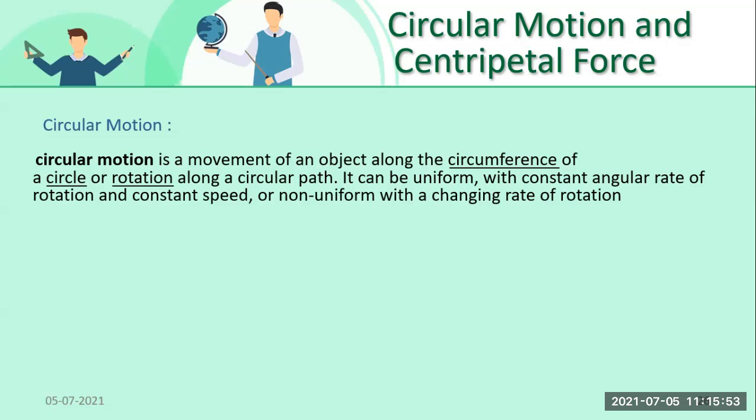And if I change the rate of motion from time to time, it means there is no uniformity in it, and we can say that it is non-uniform circular motion. Okay, students?